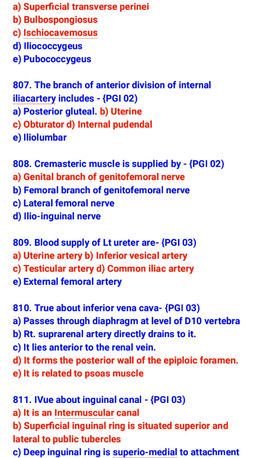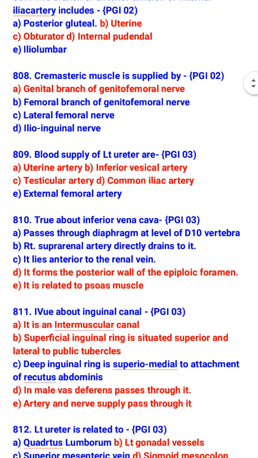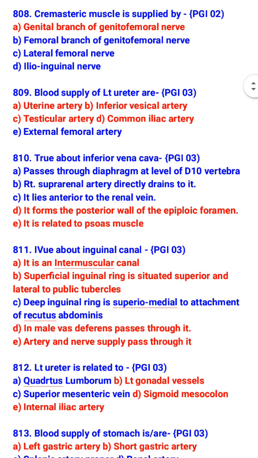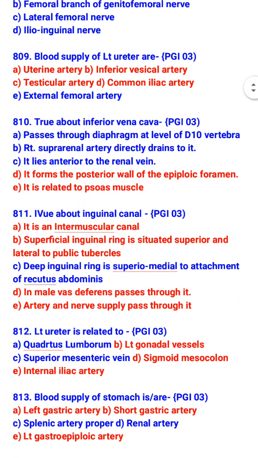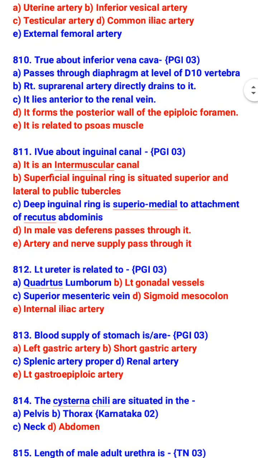Blood supply of left ureter are uterine artery, inferior vesical artery, testicular artery, and common iliac artery. True about inferior vena cava, it forms the posterior wall of the epiploic foramen and it is related to psoas muscle. True about inguinal canal, it is an intermuscular canal. Superficial inguinal ring is situated superior and lateral to pubic tubercle. In male, vas deferens passes through it, artery and nerve supply pass through it.